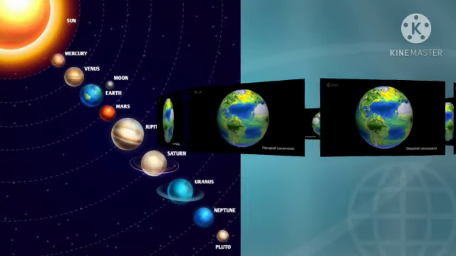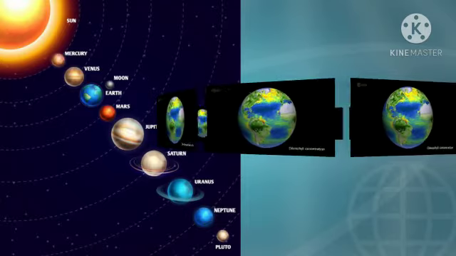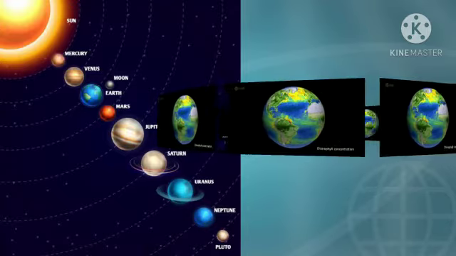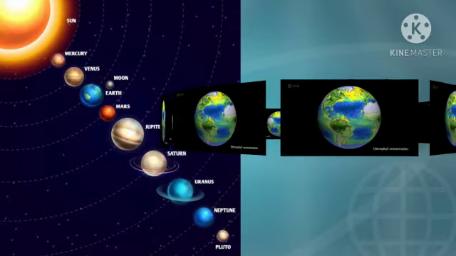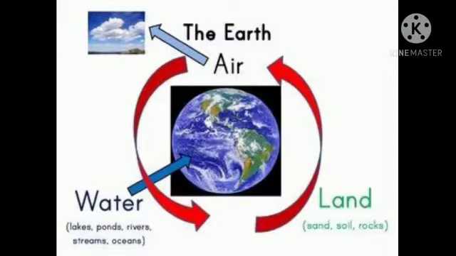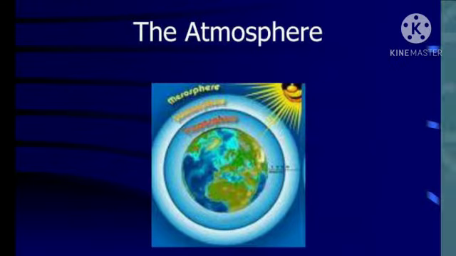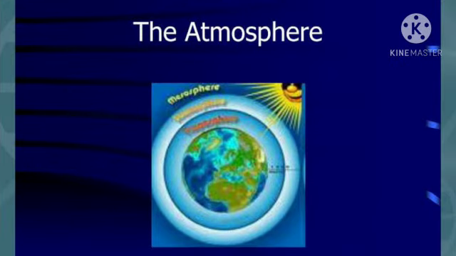Our Earth is different from the other planets. It has life and no other planet has life. It has air and water too. So first look at the atmosphere of the Earth.